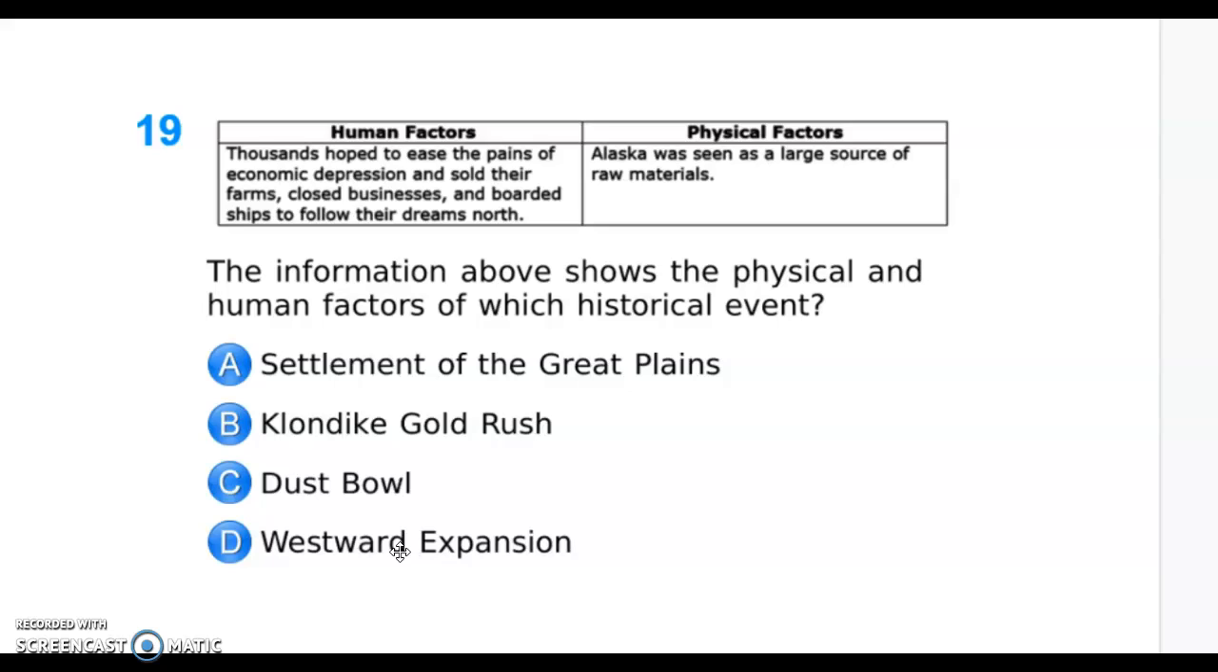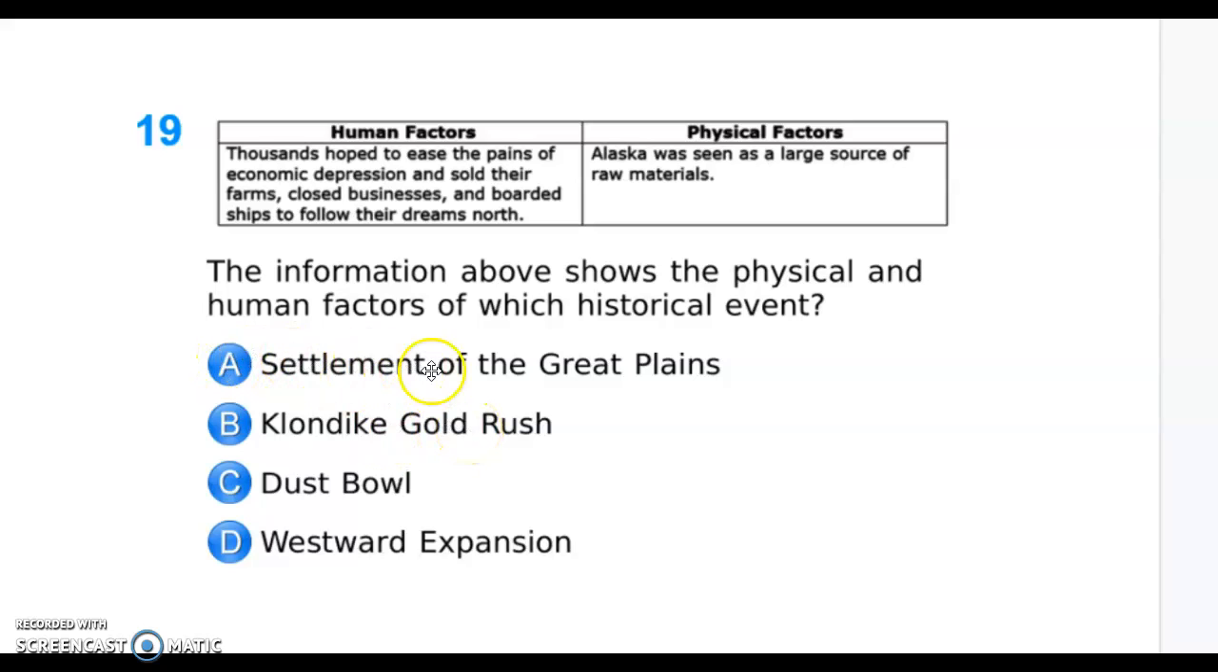The correct answer here is B, the Klondike Gold Rush. Being in Alaska, the physical factors should have been the gimme on this one. Alaska was seen as a large source of raw materials, which is the only place that when we go up to Alaska in U.S. history is in search of gold in the Klondike Gold Rush.